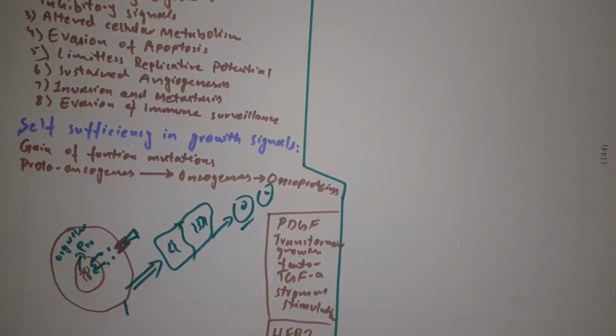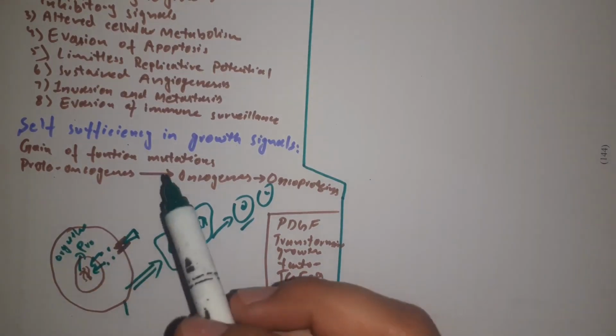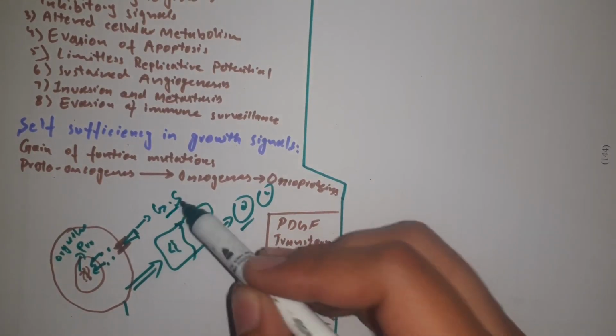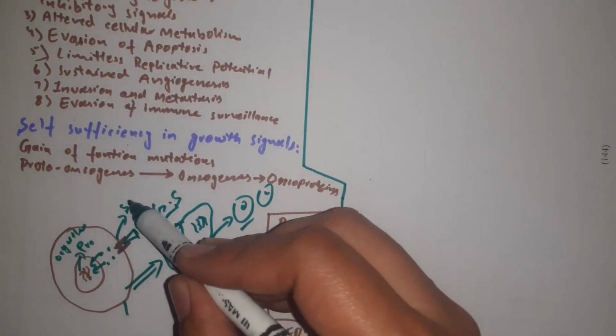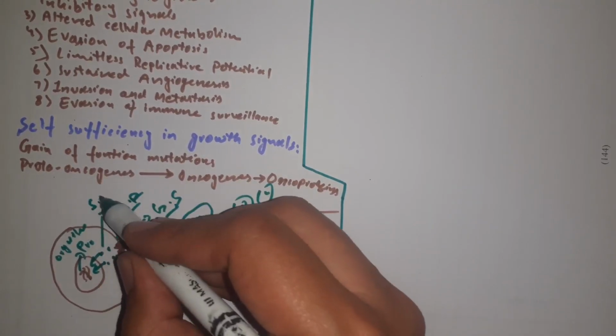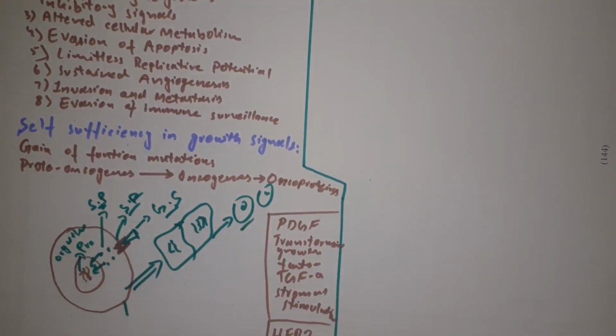So what are the different requirements here for cell growth? There is a requirement of a growth signal. There is a requirement of a signal receptor, and there is also a requirement of a downward signaling pathway. So normal growth of a cell requires a receptor, a growth signal or growth factor, and a downward signaling pathway to promote cellular growth. A tumor cell becomes self-sufficient in all these pathways in one way or another.